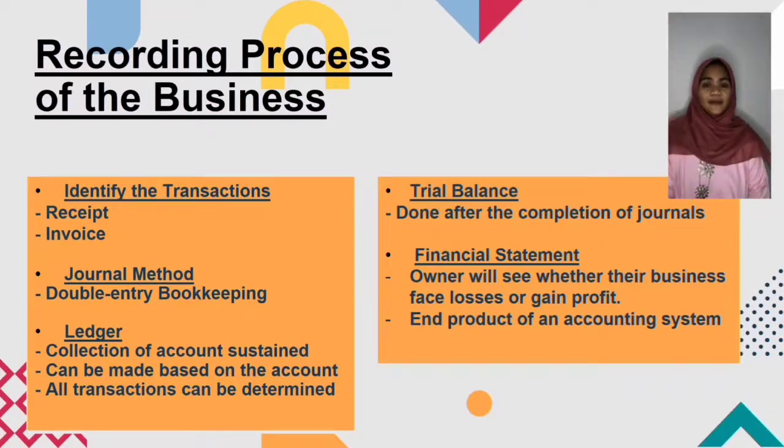The second step, recording process of our business, is journal method. We are using journal method. Journal is a book which was recorded on paper or using electronic, in which transactions are recorded. Journal entries show all the effects of our business transaction as expressed in debit and credit.